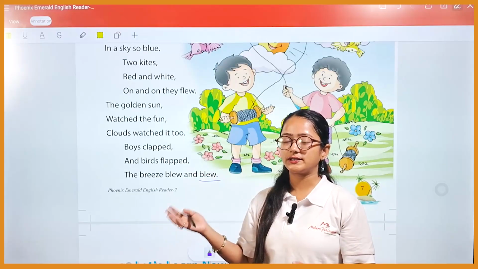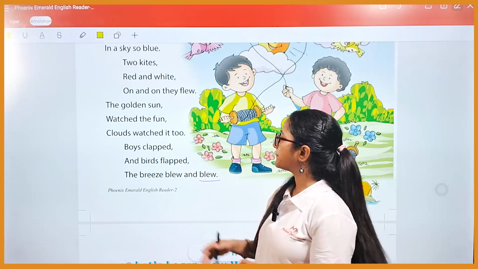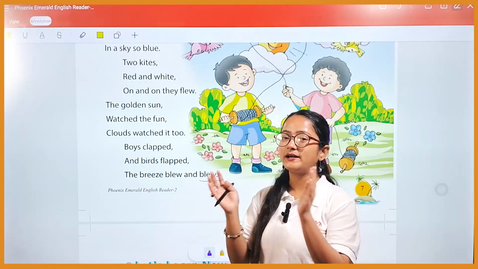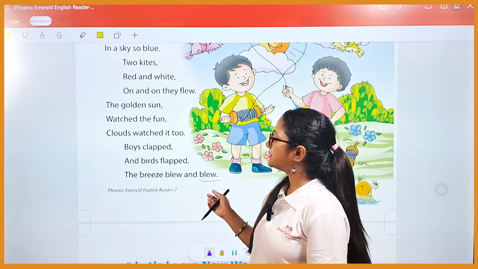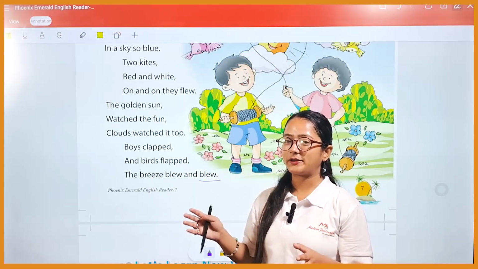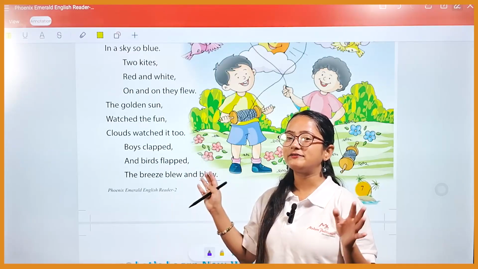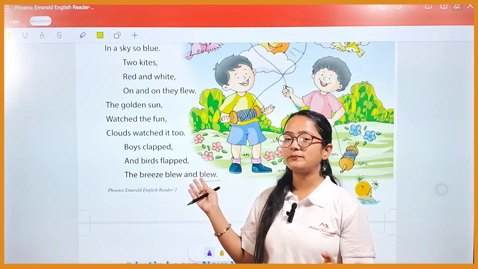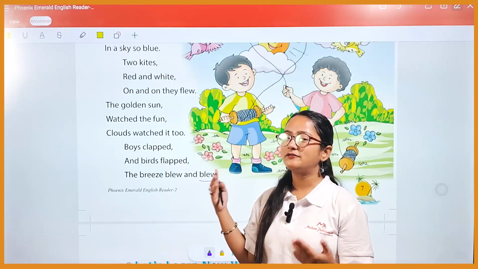The boys are clapping, and the birds are flapping their wings. The breeze just blew and blew, which helped the kite to fly high.